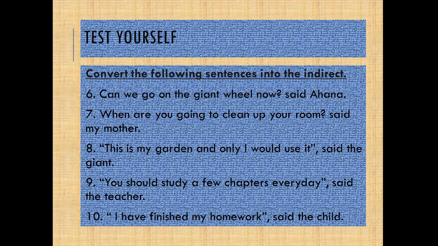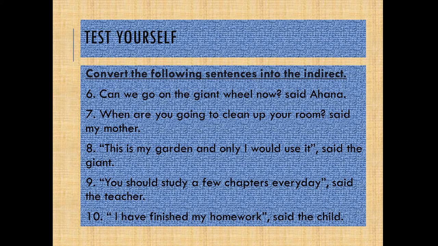Now, children, we have already done interrogative types of sentences also in reported speech. So, I have given you a few interrogative sentences also to report into indirect speech to test you. Okay, so this is an interrogative sentence. Can we go on the giant wheel now? Said Ahna. When are you going to clean up your room? Said my mother.